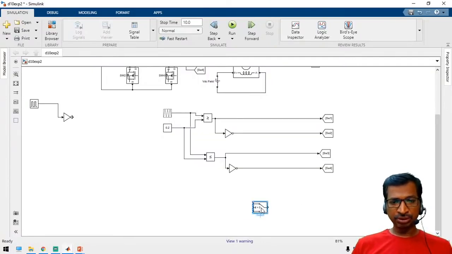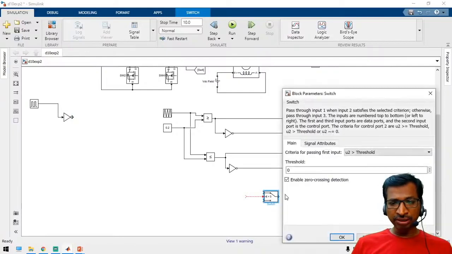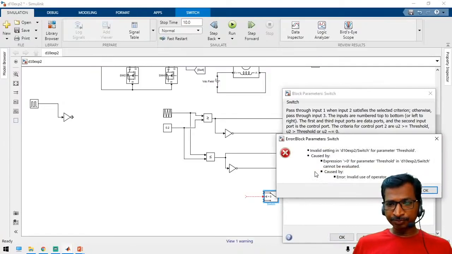See, the switch case is nothing but whenever the logic is met. Here, this is the logic input, and the threshold value is greater than 0.